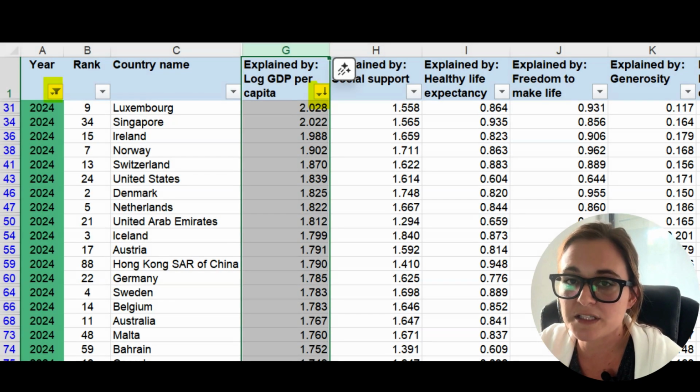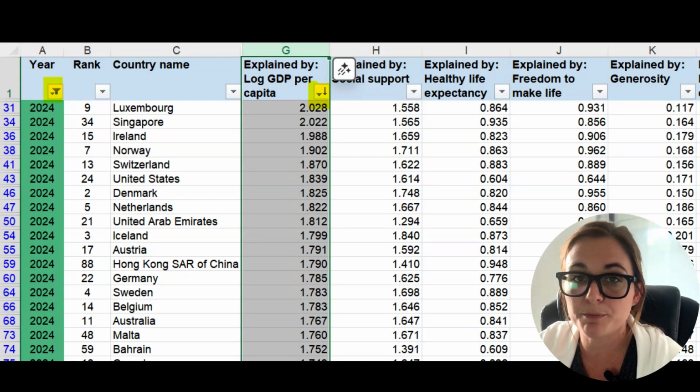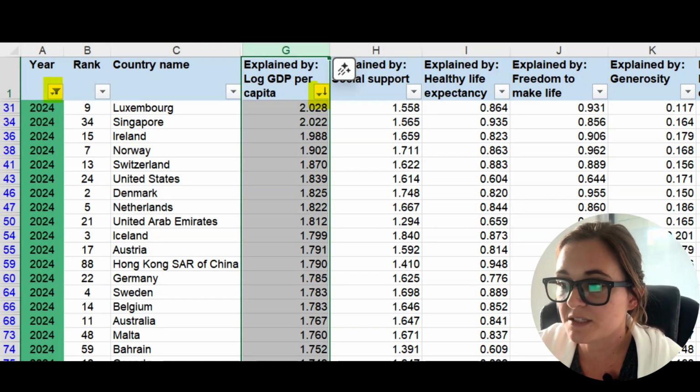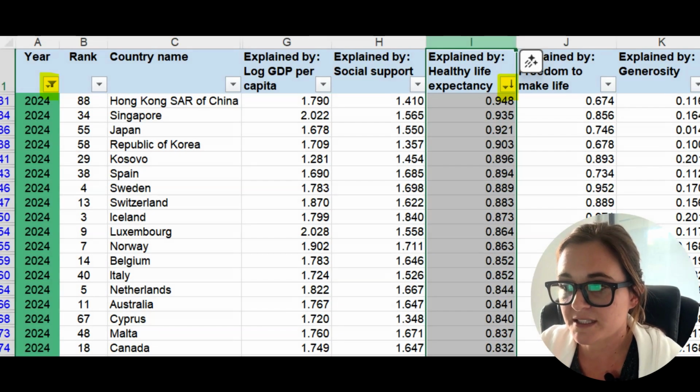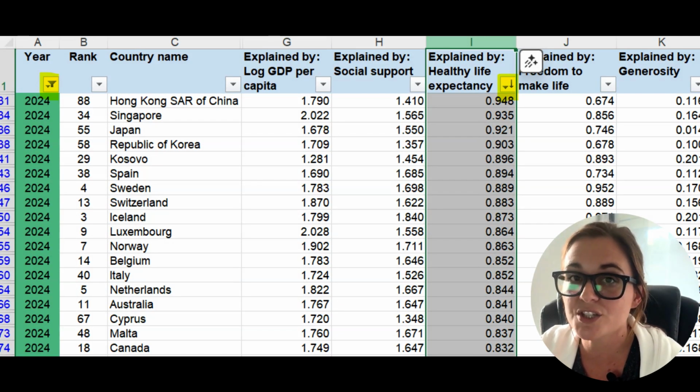They also ask about specific factors like GDP per capita. That's measured using the World Bank data and adjusted to match the survey year. They look at social support. People are asked, if you were in trouble, do you have relatives or friends you can count on? The share of people saying yes becomes the score. Healthy life expectancy. That's based on World Health Organization health data, not just lifespan, but years in good health.